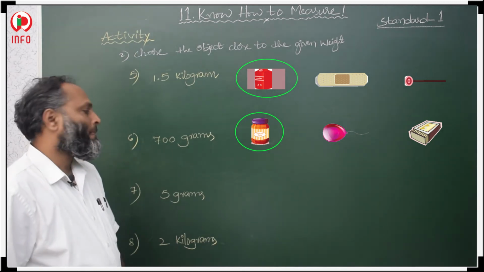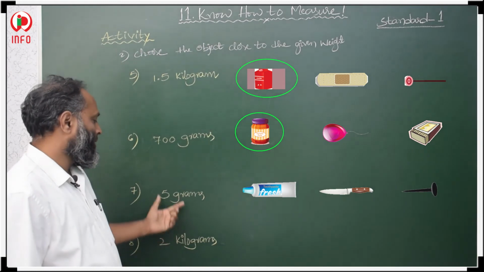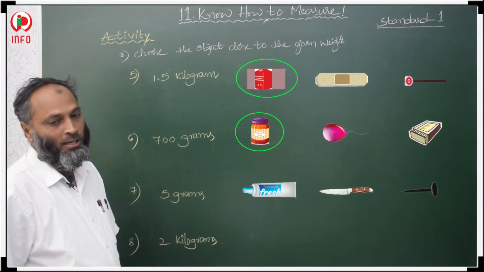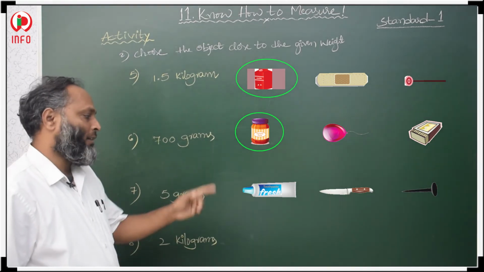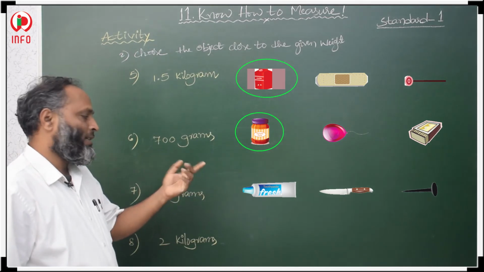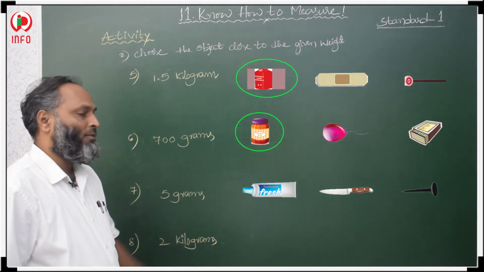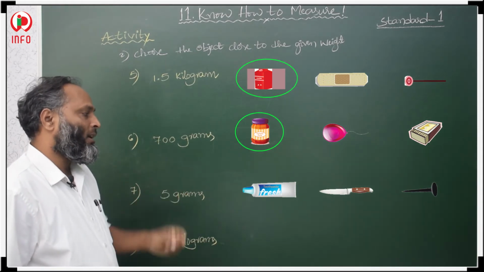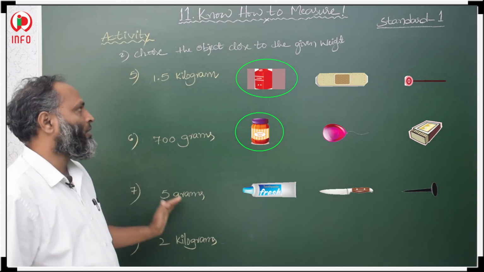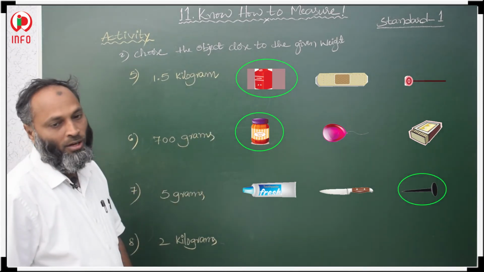Okay. The next one, 5 grams, it is a lighter one. In that, toothpaste is given, a knife is given and a nail is given. Toothpaste weight is more than 5 grams and the knife weight is also more than 5 grams. The nail weight is approximately closer to 5 grams. So circle that nail.